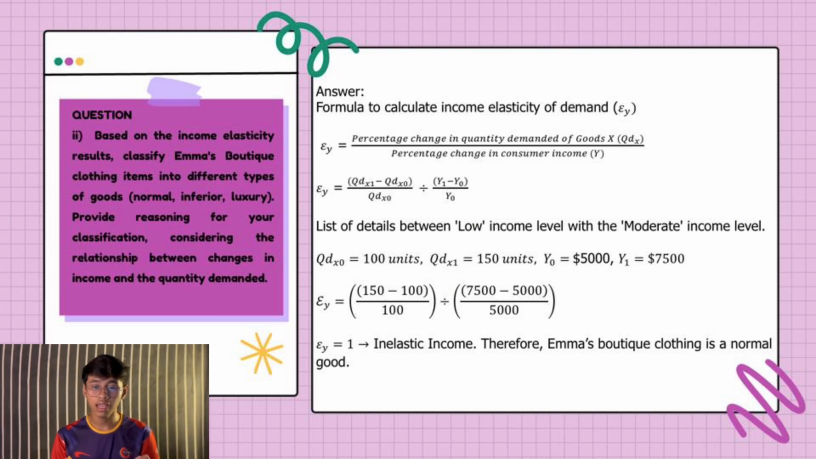So to conclude, Emma's boutique clothing item is a normal good because even though the income level and the quantity demanded are different, the elasticity is constant, which is income elasticity equal to 1.